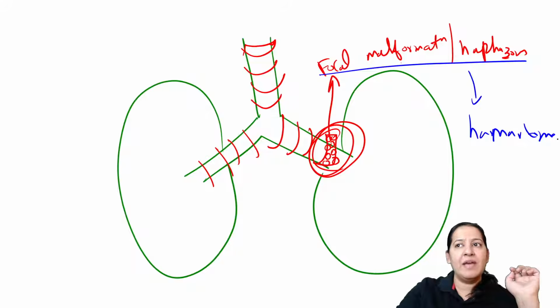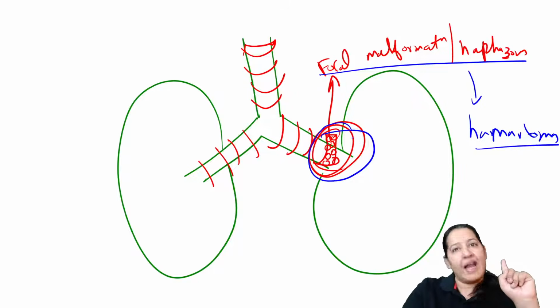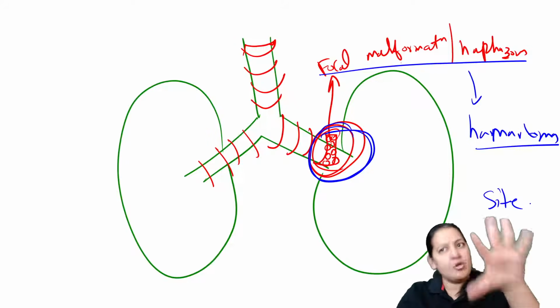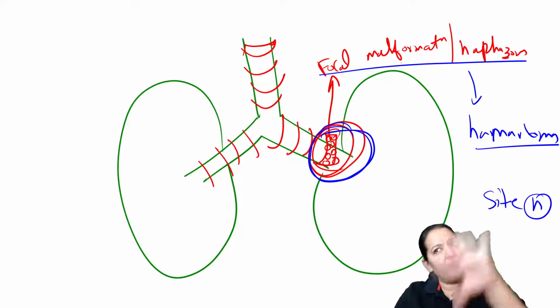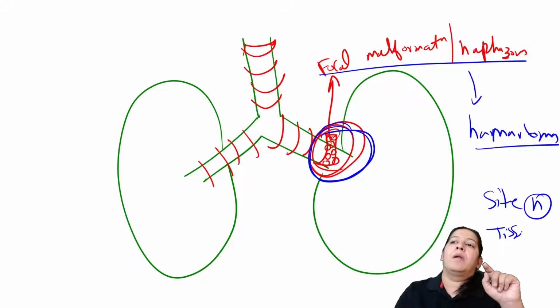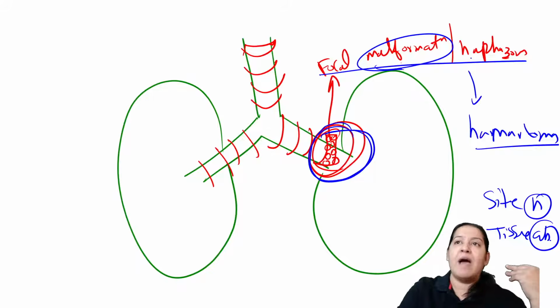So what is the problem here? The site is normal. Cartilage is normally present at this site, and now also it is present at this site. So the site is indigenous or native. Native means normal. It should be there, and it is there. So the native or indigenous site is there, but the tissue has become abnormal. What is the abnormality in the tissue? The tissue has become malformed. The tissue has become haphazardly arranged.